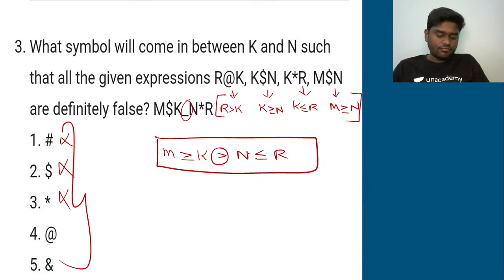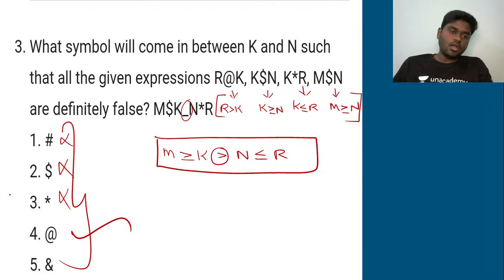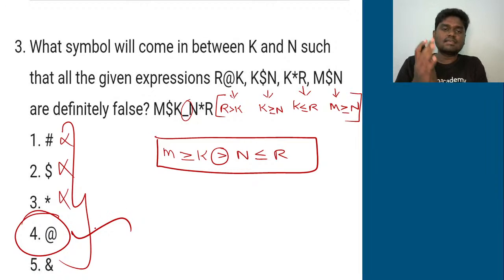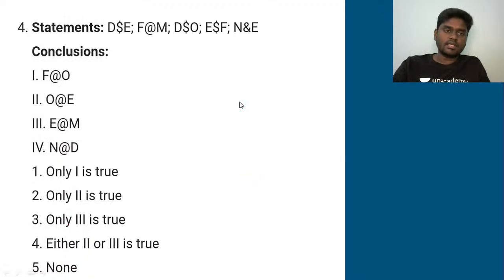So all the 4 statements given here absolutely hold false. So what could be the right answer then? Option 4, if you see, that is at, should be the proper symbol, the exact symbol which you need to insert exactly here, so that all the given 4 statements here absolutely hold false. Okay, nothing to complicate. Let's quickly go for the 4th question then.